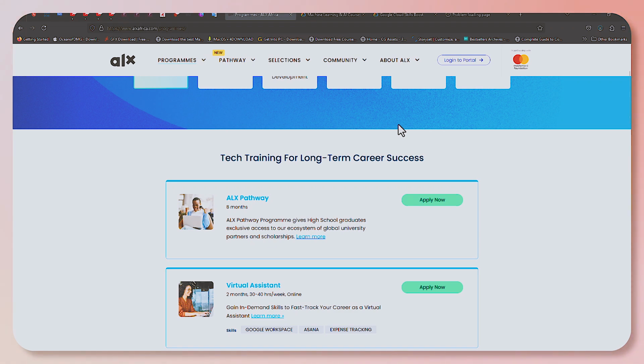However, one of the things you should know is that you are only allowed to take one course at a time because of the way the program has been outlined. But once you are done with this, you can enroll for another one, and then you continue.